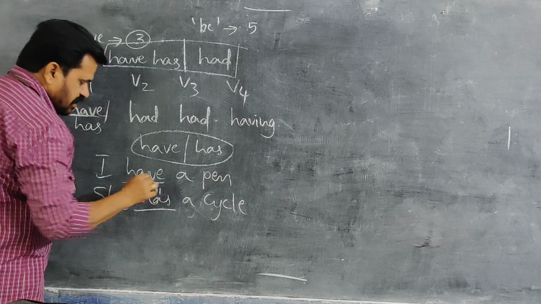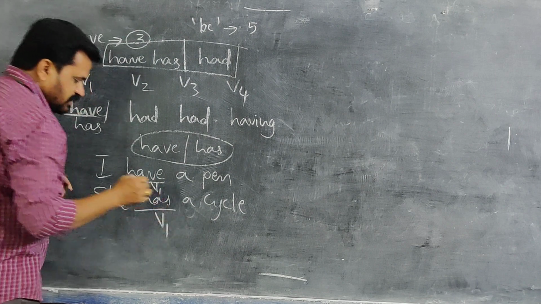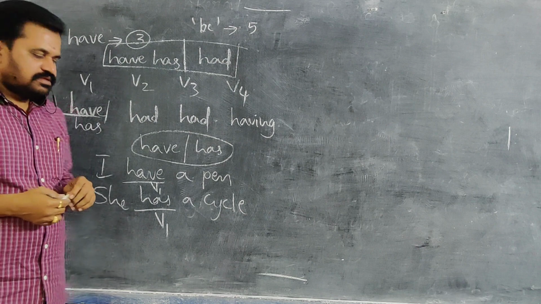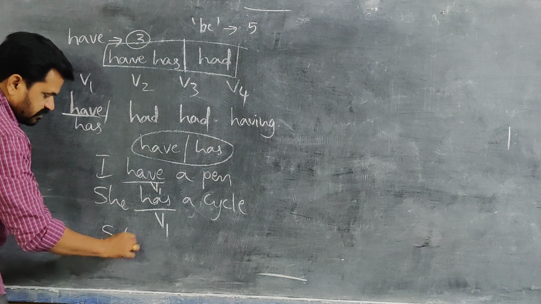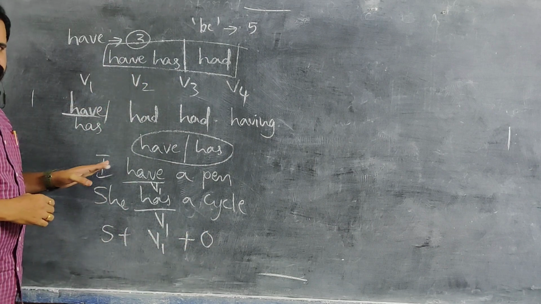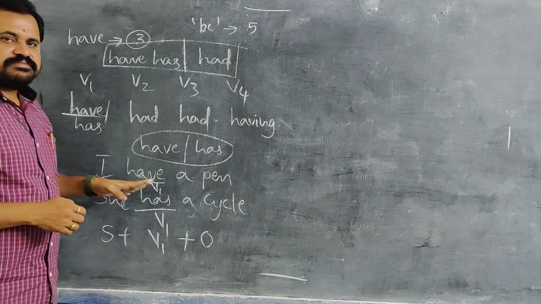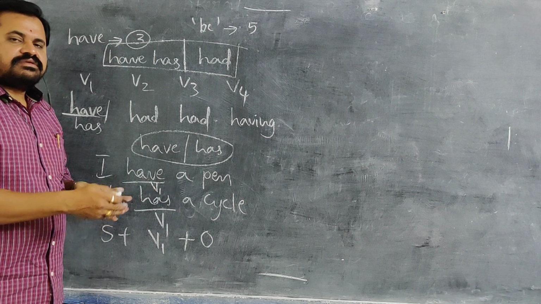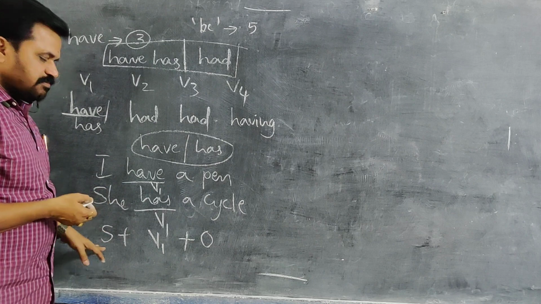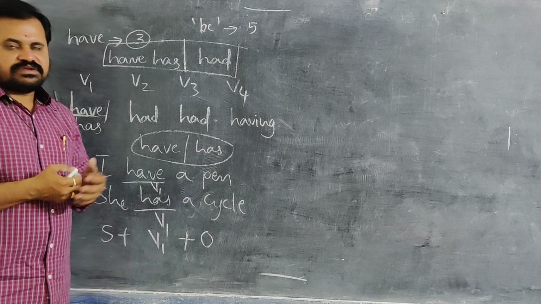Have comes under V1, has also comes under V1. Already we learned the simple present tense structure, subject plus V1 plus object. So this sentence comes under simple present tense.